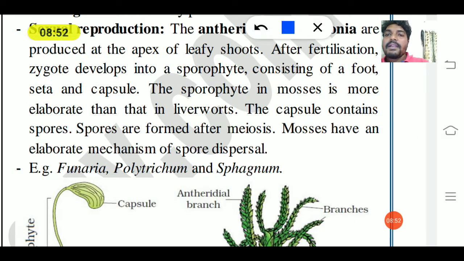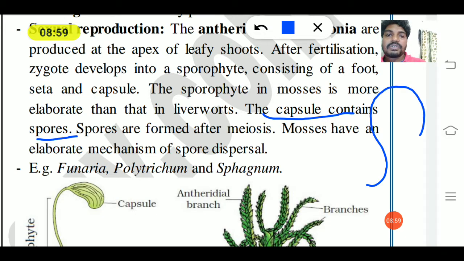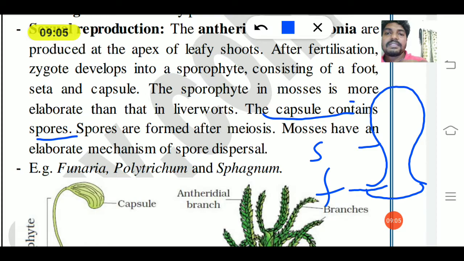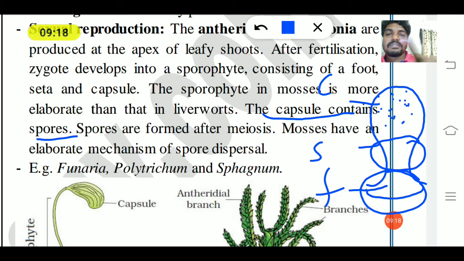Okay, and the capsule contains spores. ಆ ಕ್ಯಾಪ್ಸೂಲ್ ಈಗ ಫಾರ್ ಎಕ್ಸಾಂಪಲ್ ಈಗ ಬರುತ್ತದೆ, ಈ ಫಾರ್ಮೇಷನ್ ಅಲ್ಲಿ ಬರ್ತಾ ಹೋಗುತ್ತೆ. So this is a foot, this is a seta and this is a capsule. ಈ ಫೂಟ್ ಇದೆಲ್ಲ that is attached to the ಯಾವುದಕ್ಕೆ, ಗ್ಯಾಮೆಟೋಫೈಟ್ಗೆ. So this seta that gives a mechanical support, and this capsule consists of numerous spores. So this is just one rough diagram I have made here.